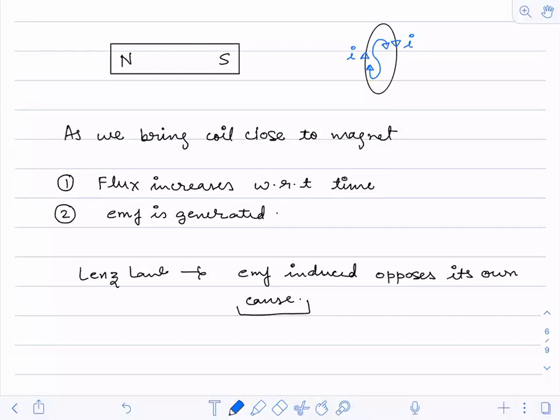Is it fine? Is this correct now? Has everybody understood what Lenz's law is? Okay. One more example I'm going to take.